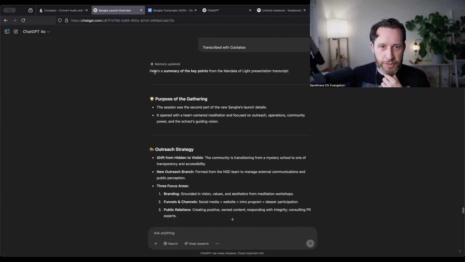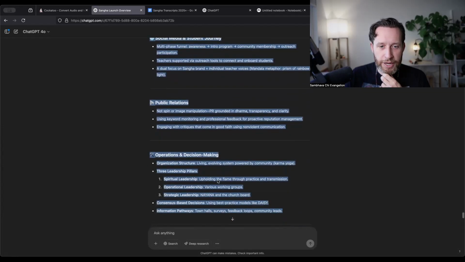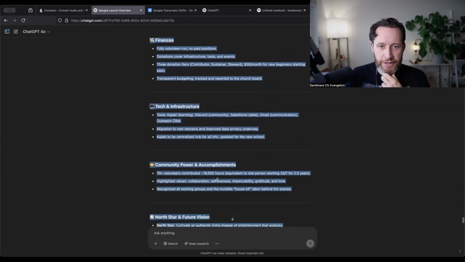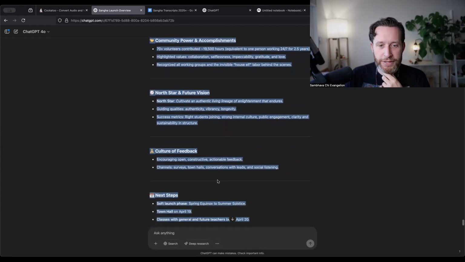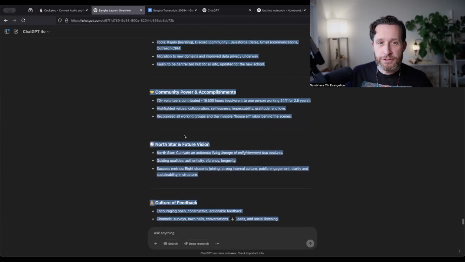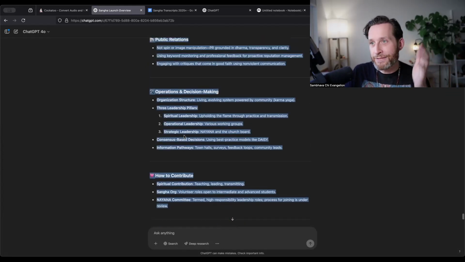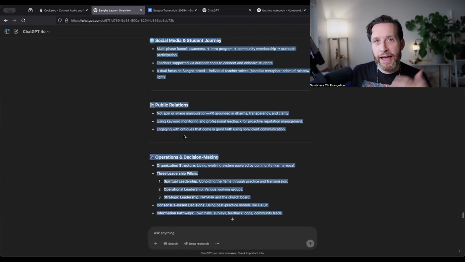So once the transcript goes in, I'll actually just copy the whole thing, and you'll see that it broke up this hour and 30-minute talk in just a couple of thematic points, a couple of bullets for each steps, and it captured the next steps beautifully. So this is great. So if I want to know 10 years from now what was at the April 5th satsang, I have this now in an easy to understand format.